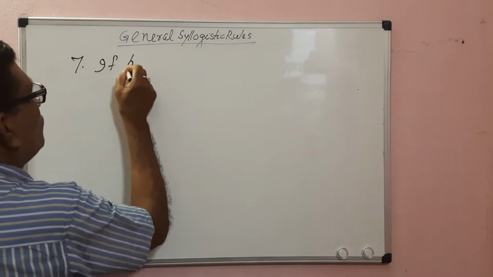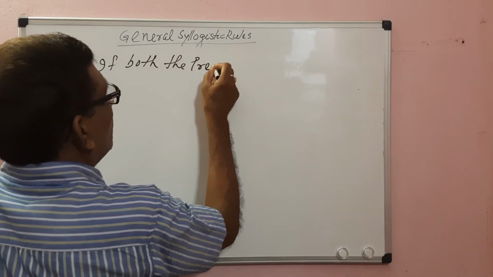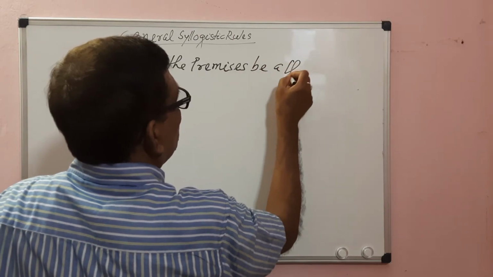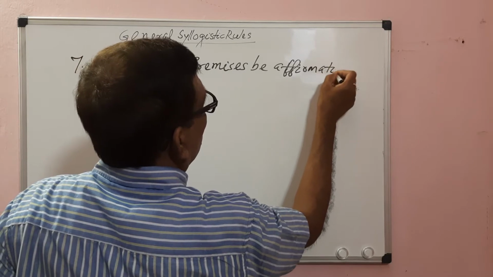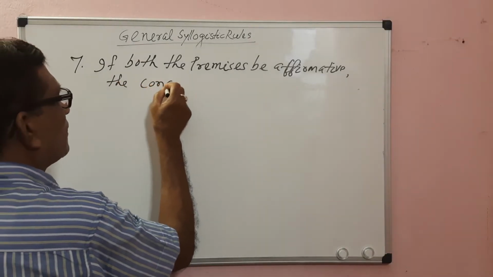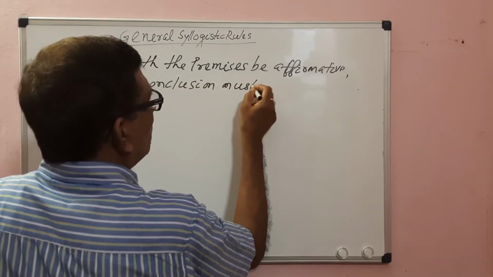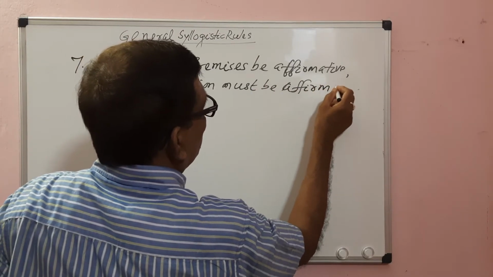If both the premises be affirmative, the conclusion must be affirmative.